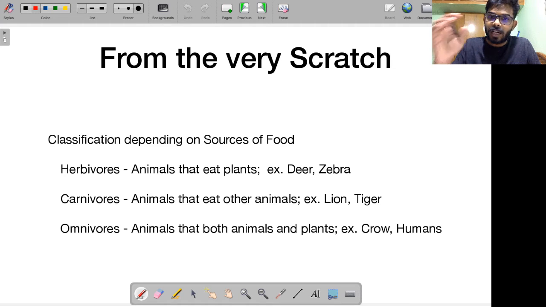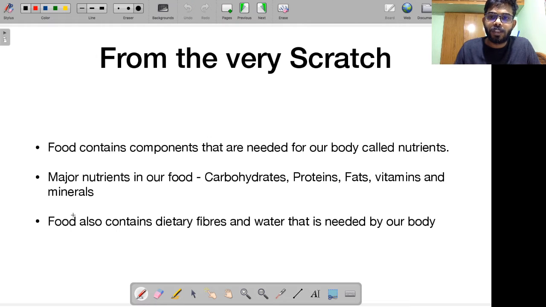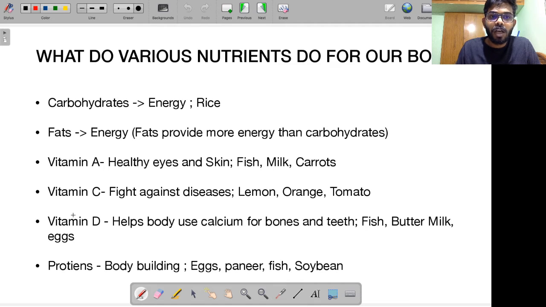So yesterday we started from scratch. We talked about herbivorous, carnivorous, omnivorous. Following that, we talked about the concept of food, and I told you that food has essential components called nutrients. We discussed the major nutrients you find in our food like carbohydrates, proteins, fats, vitamins, minerals, etc. I told you how food also contains dietary fibers. We talked about different nutrients and what their particular role is in our body.